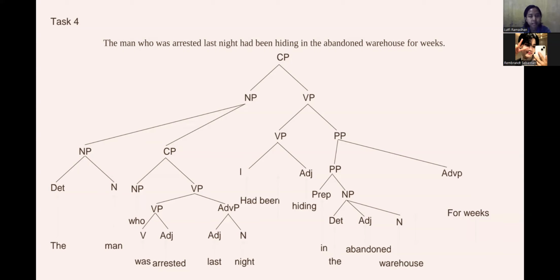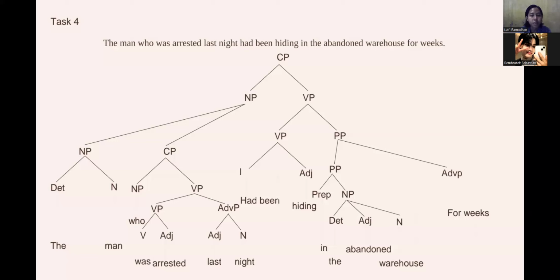Subject, the man, as a noun phrase. Predicate, had been hiding, identified as a verb phrase with past progressive and perfective aspect. And the complements are in the abandoned warehouse, a prepositional phrase, and for weeks, classified as an adverbial phrase of time.